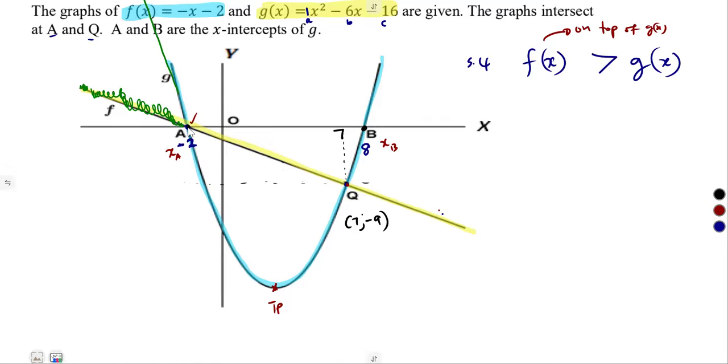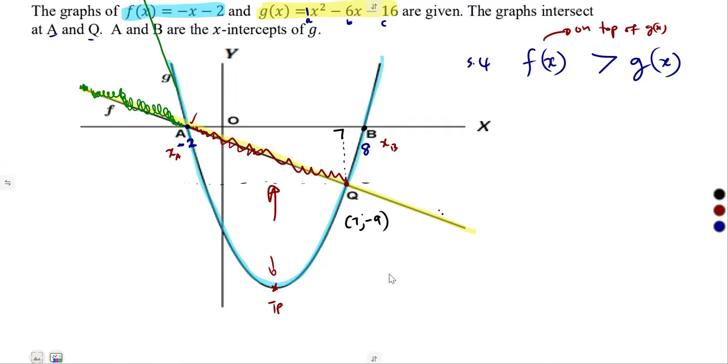At negative 2, at a there. The moment we continue with our f(x), we can see that f(x) is now above. It's on top. Look, g(x), guys, is found below f. f is the one that is on top here, up to point Q. f(x) is on top of this g(x). It is the one that is on top.